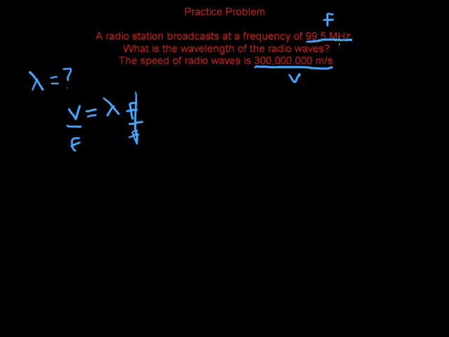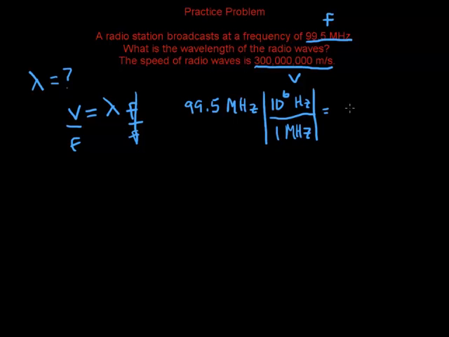Now there's an issue here, which is that megahertz is the unit given for frequency. We can't do anything with that because we need it to be in hertz. So let's make a conversion. 99.5 megahertz. And if you'll recall from the previous videos, a megahertz is a million hertz. So 1 megahertz is 10 to the 6 hertz.